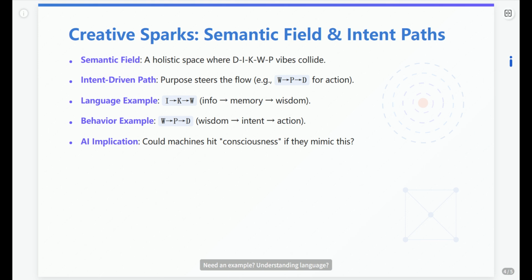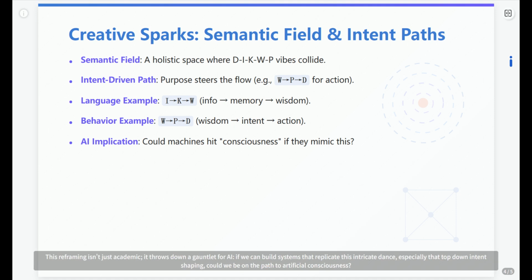Need an example? Understanding language? It's often an I to K to W journey. Raw info hits, connects to stored knowledge, then wisdom extracts the deeper meaning. Want to act? It's frequently a W to P to D chain. Wisdom makes a call, purpose sets the goal, and the body executes the data.